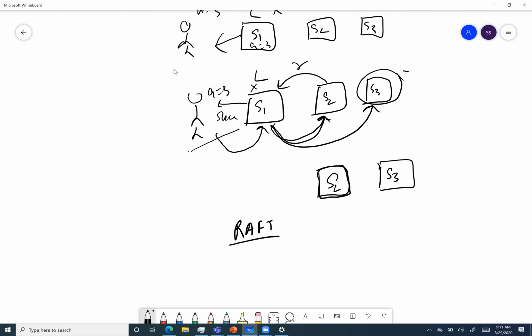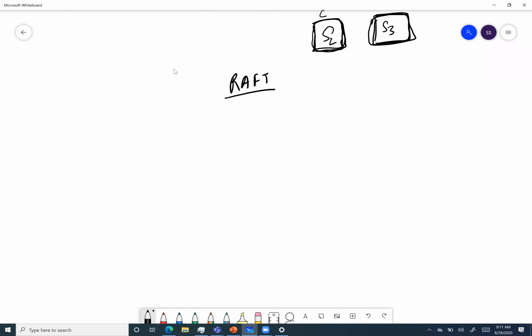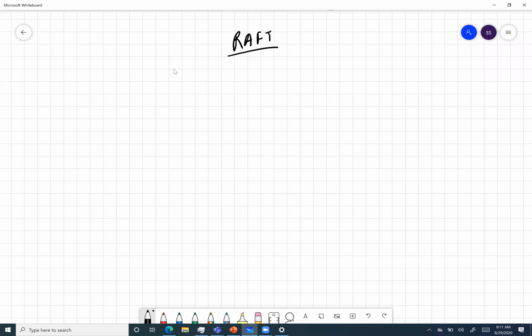If I have to explain a little bit more, what will happen is this S2 and S3 are now the only two nodes. And among these two, if we want to elect a leader, there will be some consensus. So in Raft, what will happen is basically this S2 will become a candidate. So they'll have a timeout. That's what it is, a little bit in brief. I'll cover it in depth later. Yeah, sure. Okay. So why Raft?